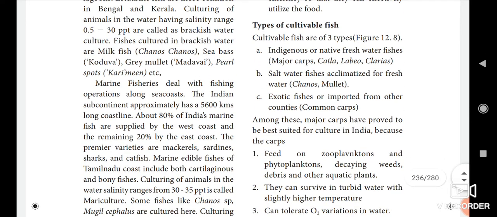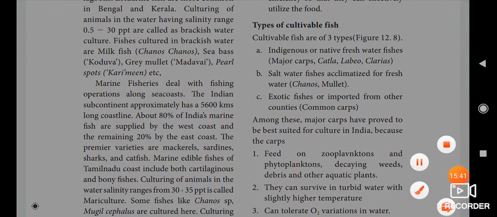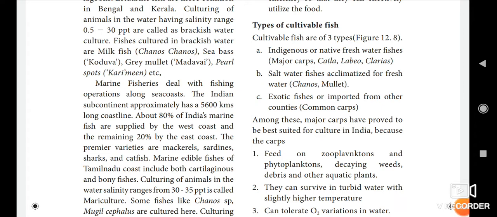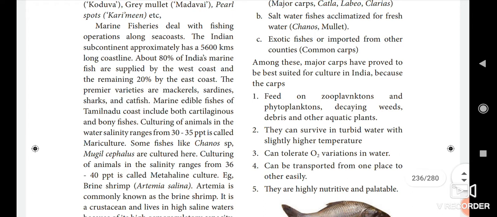So among these, major carps have proved to be best suited for culture in India because the carps feed on zooplankton and phytoplankton, decaying weeds, debris and other aquatic plants. Then they can survive in turbid water with slightly high temperature. Then they can tolerate oxygen variation in water. Then they can be transported from one place to another easily. Then they are highly nutritive and palatable.